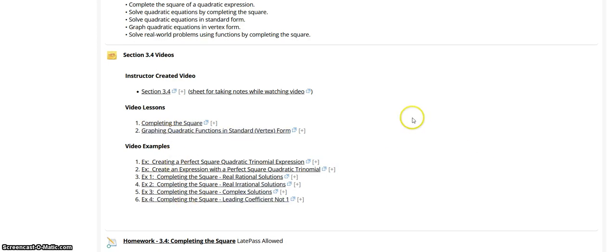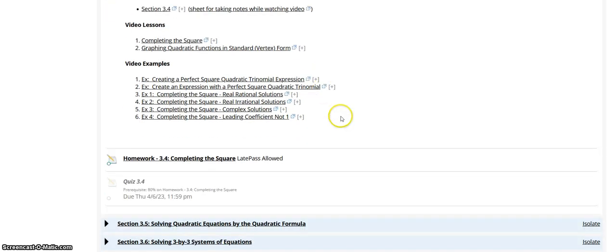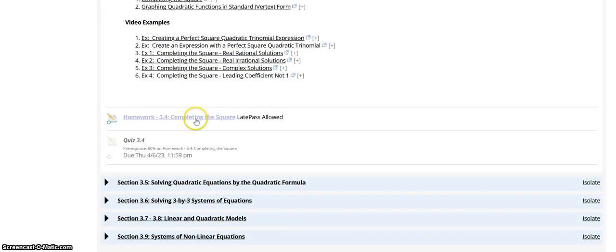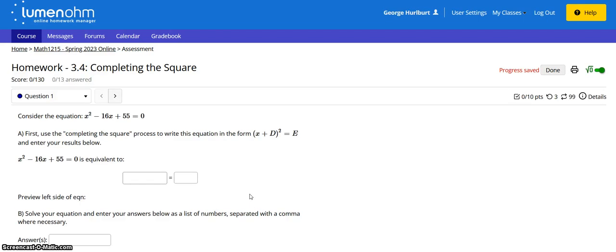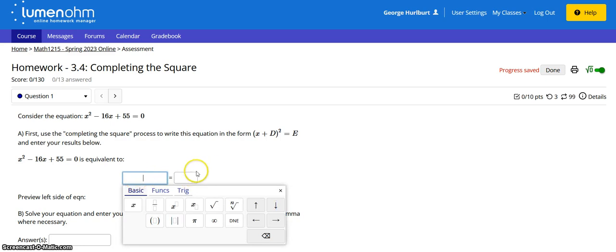Okay, after you've watched the video and or read the textbook, you'll come in and you'll do homework. So you'll click on here and it'll open the homework system. It's thinking. We'll start. And it asks you questions. And most of the time the questions are fill in the blank type questions.